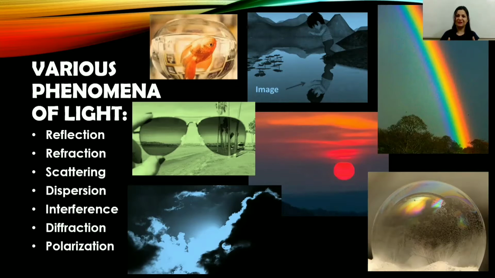You can see there in the picture. This is because of diffraction of light. And the next phenomenon of light is polarization of light, and we all are aware of polarized glasses. So these all are the phenomena of light that we observe around us.